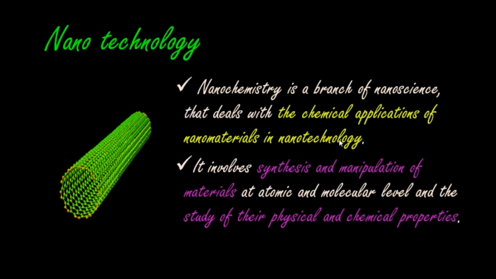Okay, and also it involves the synthesis and manipulation of materials at the atomic and molecular level and the study of their physical and chemical properties. Okay, so they are producing materials between the atomic and molecular level, and also they study the physical and chemical properties of the materials. Okay, so these are the important 2 marks. So again I repeat, what is nanochemistry? It is a branch of nanoscience and it deals with the chemical applications of nanomaterials in nanotechnology.